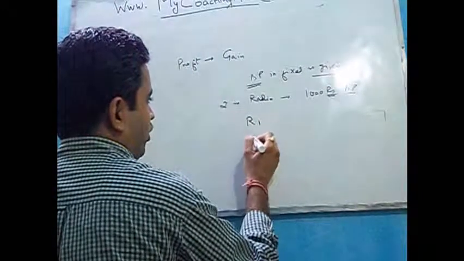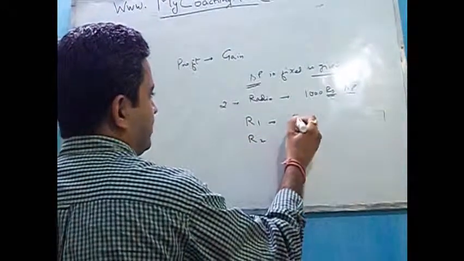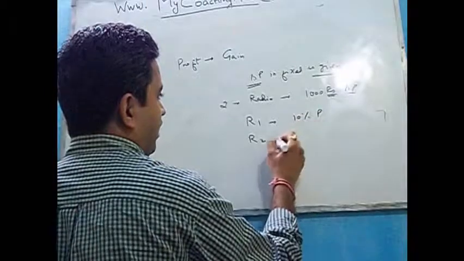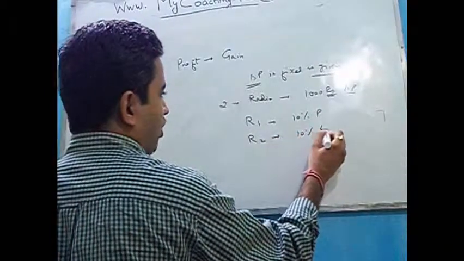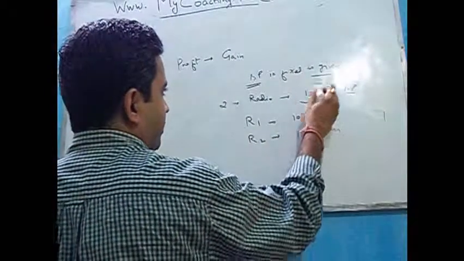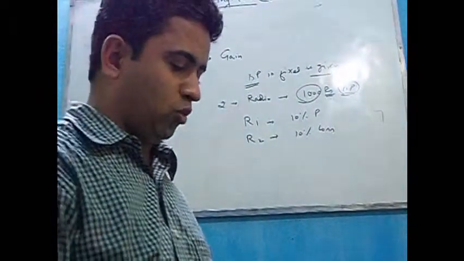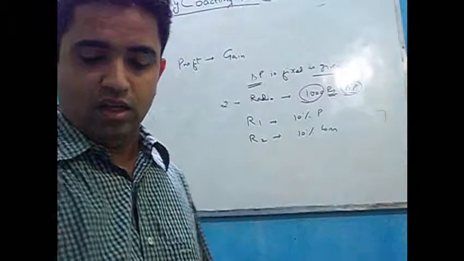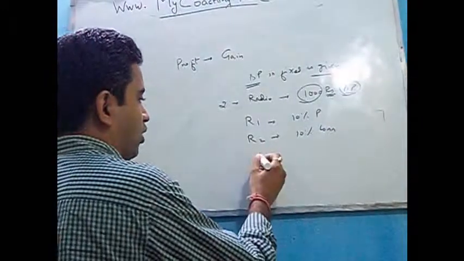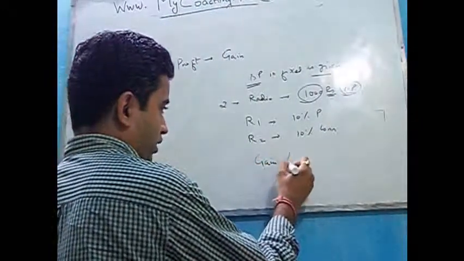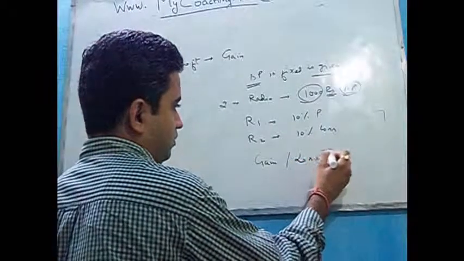So let us call it radio 1 and radio 2. You make say 10% of profit, and here you make 10% of loss. Remember, selling price is given and it is fixed. In such a case, you may be asked to tell how much is the gain or loss in total.